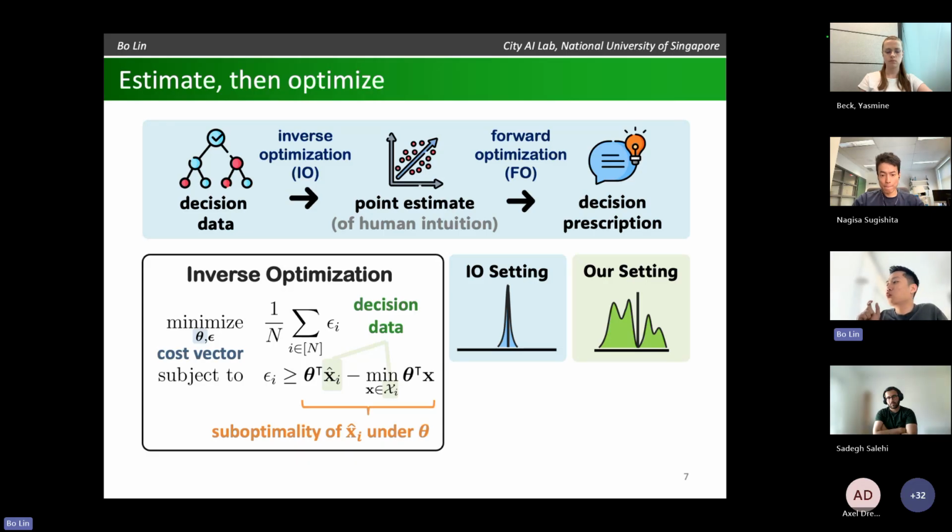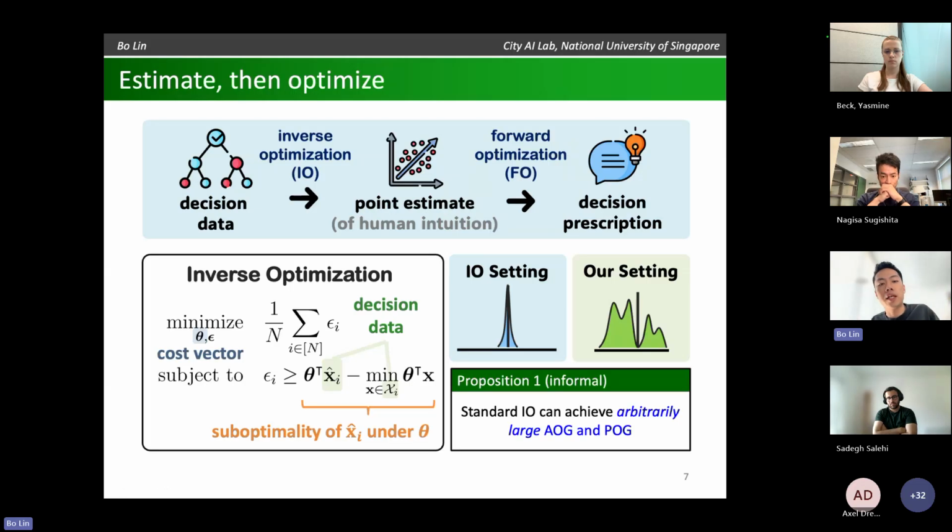And we know that we're dealing with a linear problem. So the optimal solution is actually very sensitive even to small changes to the cost vector. So estimation error can be significantly amplified in the second stage when we make a recommendation. So following this intuition, we're able to show that if we use this kind of traditional pipeline in our setting, then we can have arbitrarily large AOG and POG simultaneously, meaning that the recommendations can be bad and people don't believe in us. So how do we do better?